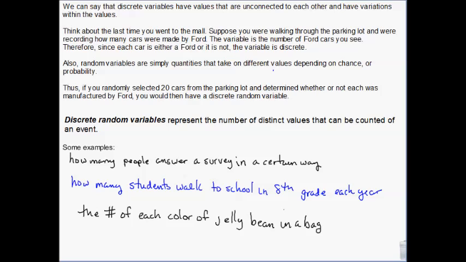The number of each color of jelly beans in a bag. They're supposed to be proportionate. They're not. We all know they're not, because you always have more of the ones that you don't like than any of the ones that you do like. Right? So if you compared a bunch of different jelly bean bags, you'd get different results every time.